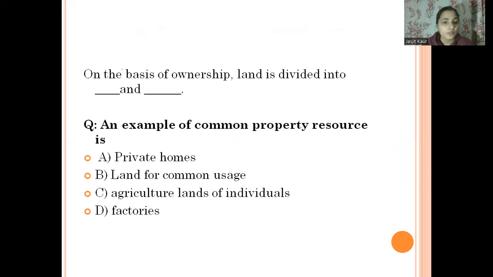So now there is a question for you. The first question is, on the basis of ownership, land is divided into dash and dash. You have to answer this question in the comment section. So what are the two types of land on the basis of ownership? And then the second question is, an example of common property resources is: private homes, land for common usage, agricultural land of individual, or factories. You have to answer both the questions in the comment section.